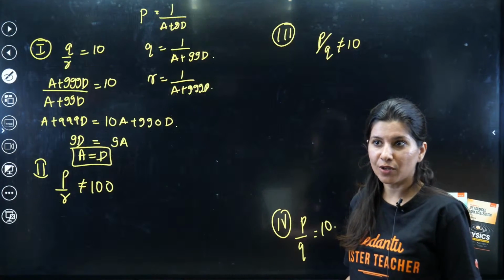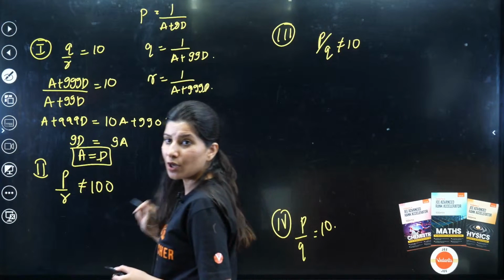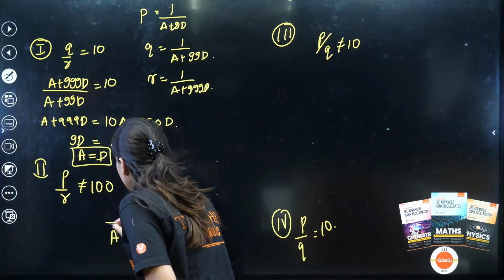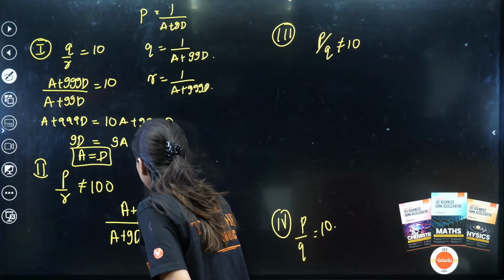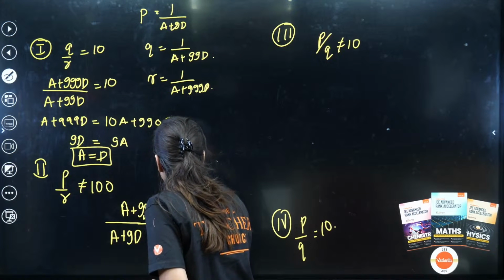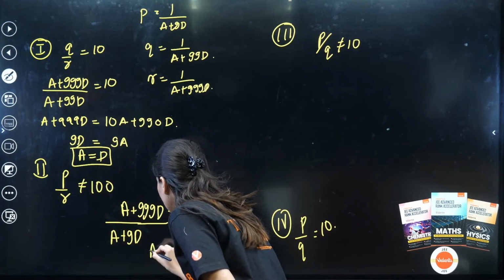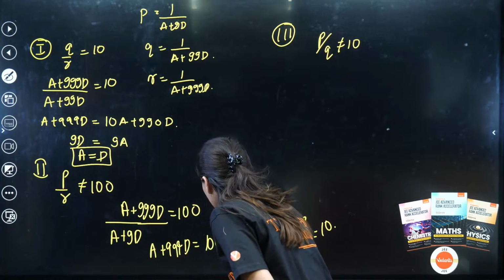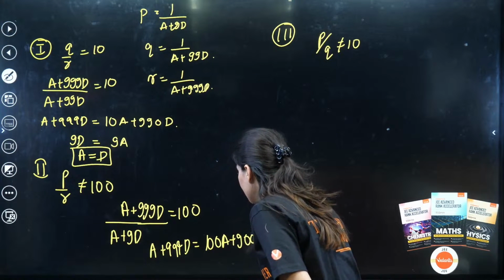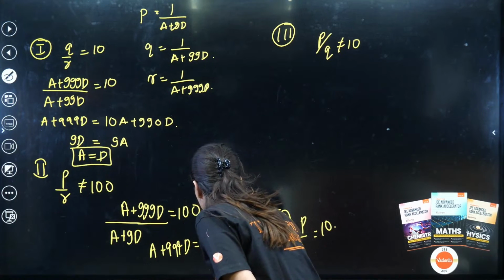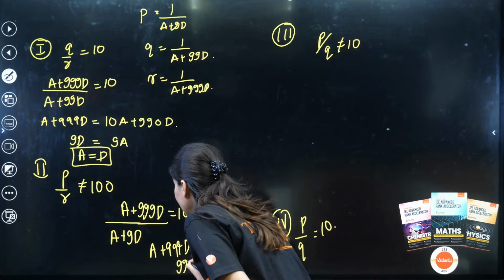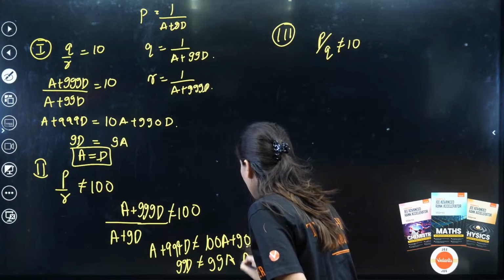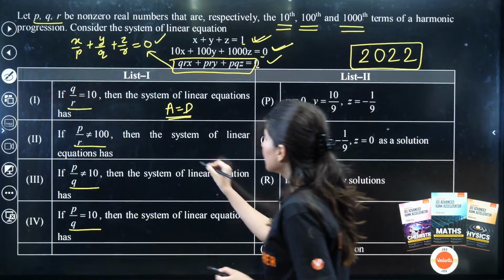Second, similarly, let us solve the second part. P by R is not 100. P is 1 upon A plus 9D and R is 1 upon A plus 999D, that is 100. Let us cross multiply. A plus 999D will be equal to 100A plus 900D. So this is going to be 99A is equal to 99D, not equal, sorry, not equal. So that means A is not equal to D. So part 2 is saying A not equal to D.